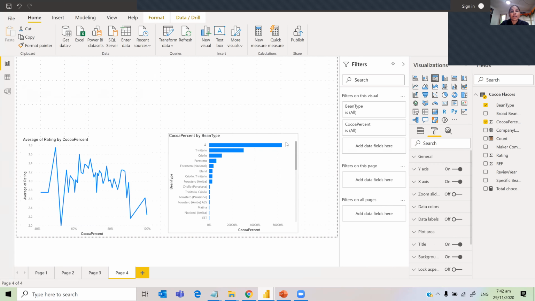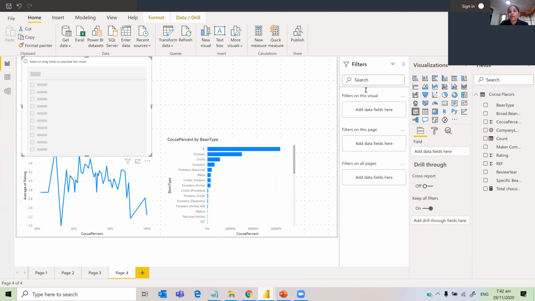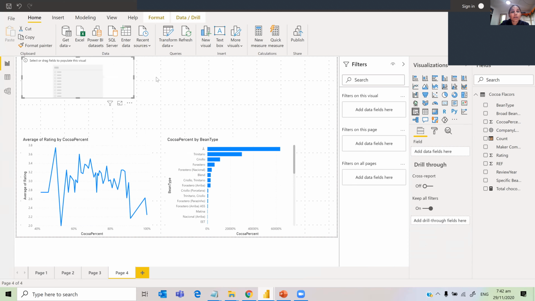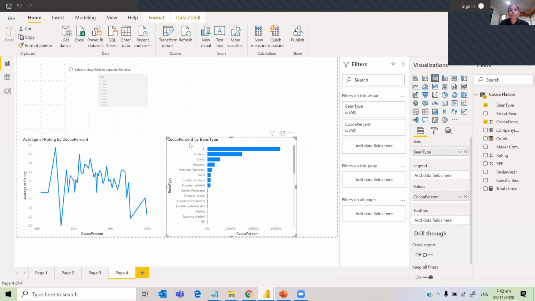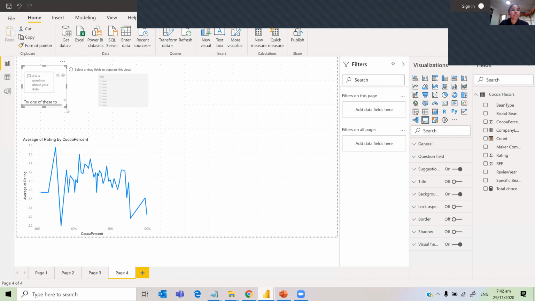Then maybe you can add a slicer here for the year. Do we have year? We don't have year, right? Here, because I didn't type average, this came up as sum. So for this one, I go here again, do a Q&A. Make sure you are doing average, otherwise it's going to be a sum.